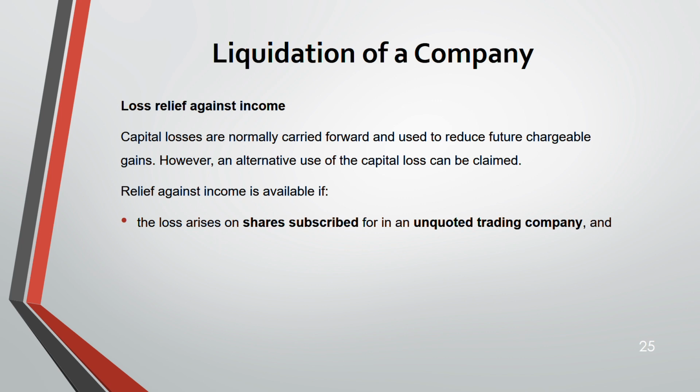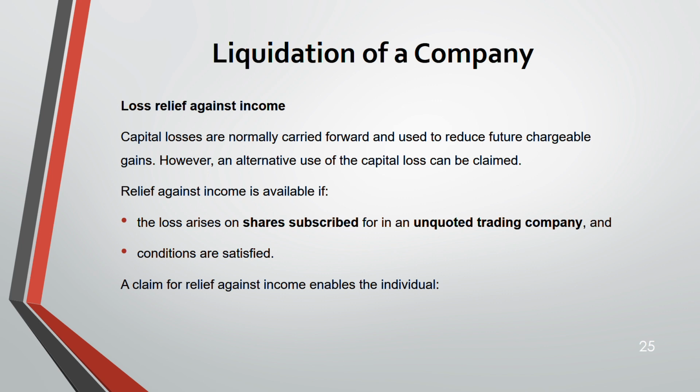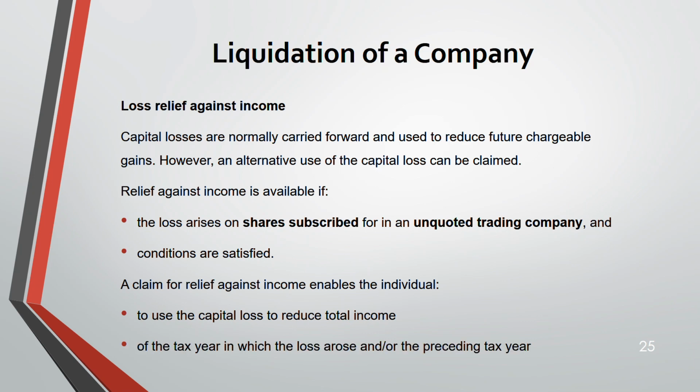Remember, the loss that you're having, you normally can't relieve the capital loss against total income. But they are saying if these conditions are satisfied, you can even relieve your capital loss against income. When? When it is an unquoted trading company and conditions are satisfied. That time you can claim the loss against the income. That means you can reduce your total capital loss against total income in the tax year in which the loss arose and also the preceding tax year.